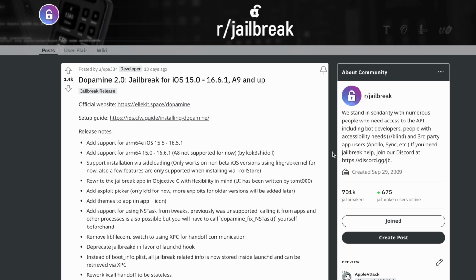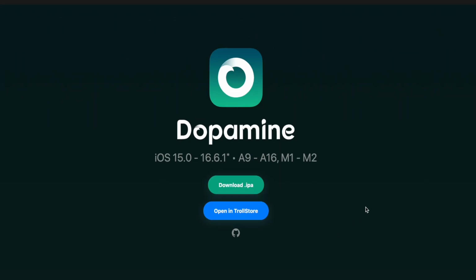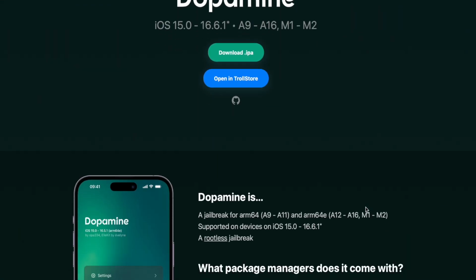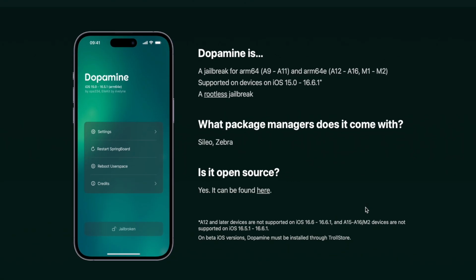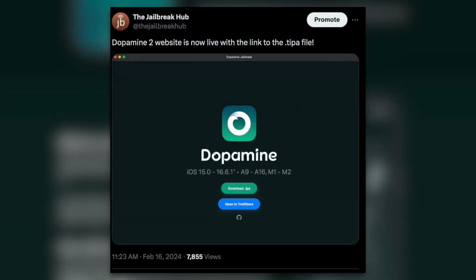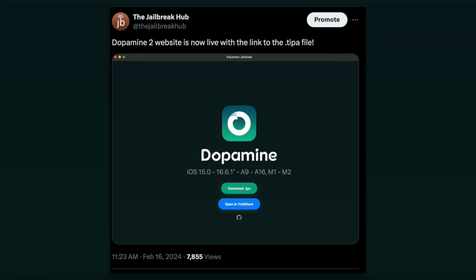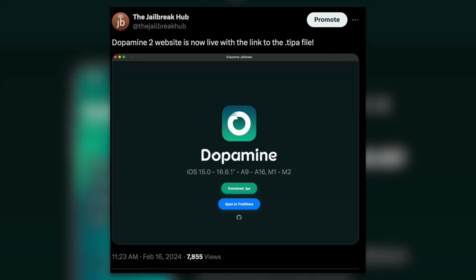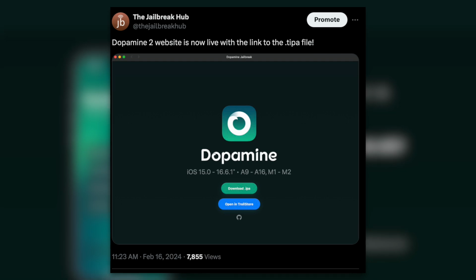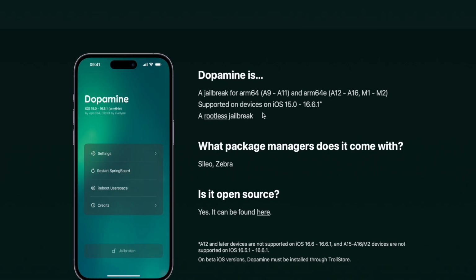Welcome in, everyone. Seems as though Dopamine 2 is now officially out. The website is now live. So I'm going to tweet this out and let everyone know. Website is now live with the link to the .tipa file. I'm going to have a tutorial. We're going to have some guides up. There are already some release guides and stuff up there.